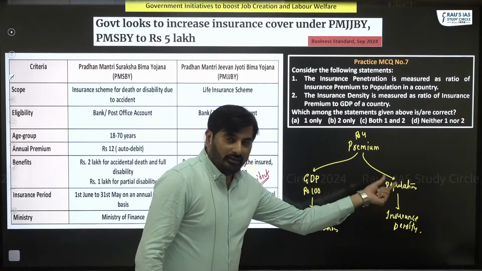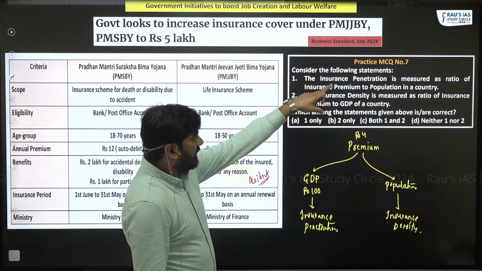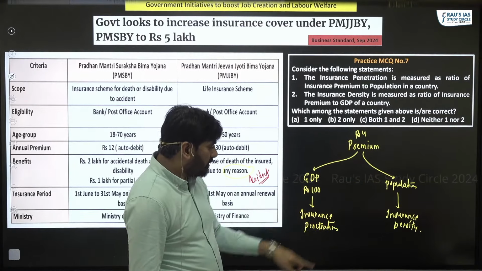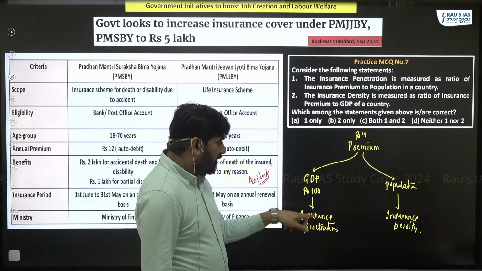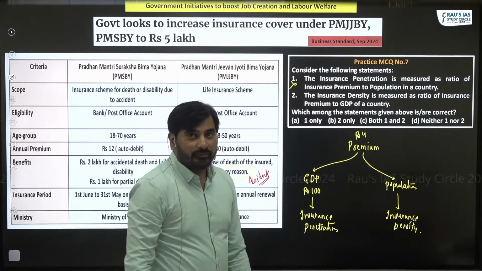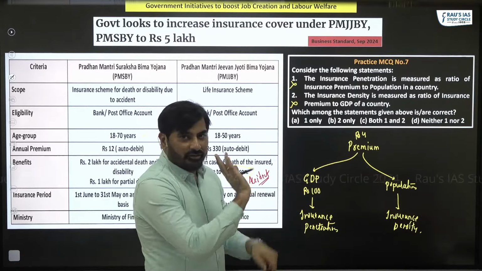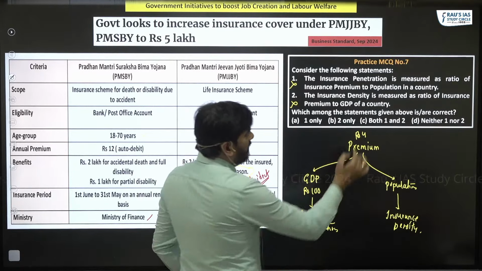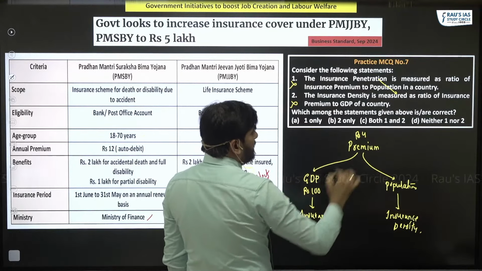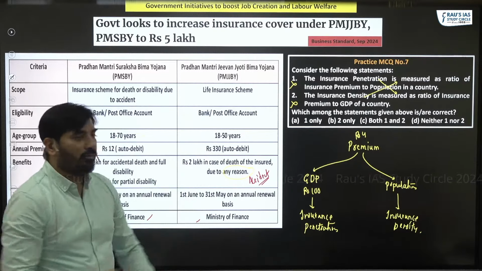In density, the denominator is population. So read this here. Insurance penetration is measured as ratio of insurance premium to population. Insurance penetration is not population, it is GDP. It is incorrect. This is also incorrect. Basically, I've interchanged the two. So insurance penetration is measured as ratio of insurance premium to GDP. Insurance density is measured as ratio of insurance premium to population.